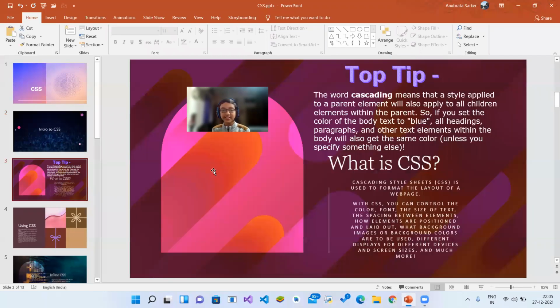The full form of CSS is cascading style sheets. Again, with me, cascading style sheets. CSS, cascading style sheets. So cascading style sheets, or CSS, is used to format the layout of a web page.